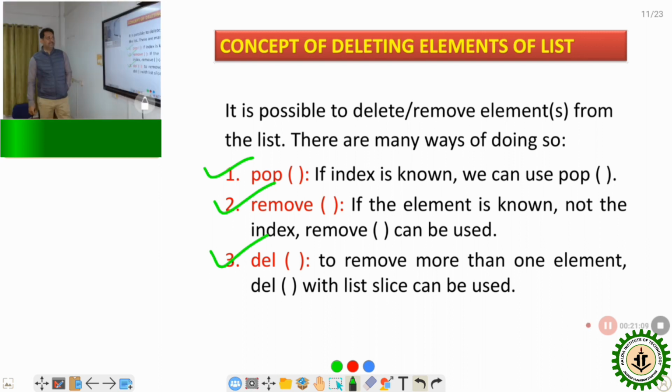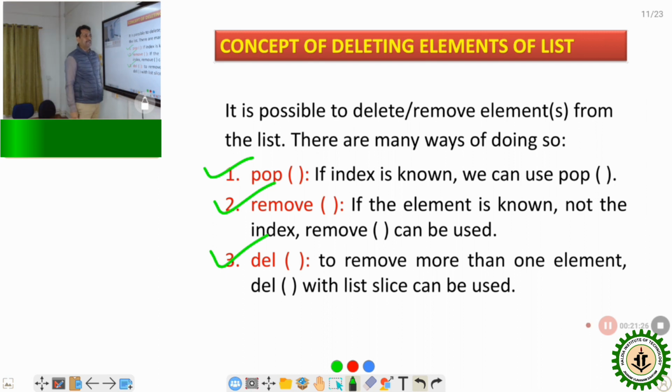So what is the pop function? If the index is known, we can use the pop function. Suppose I know the index of the list, just use the pop function. I will discuss in detail in the next slide how the pop function works.